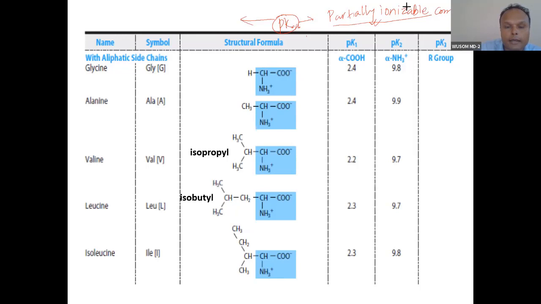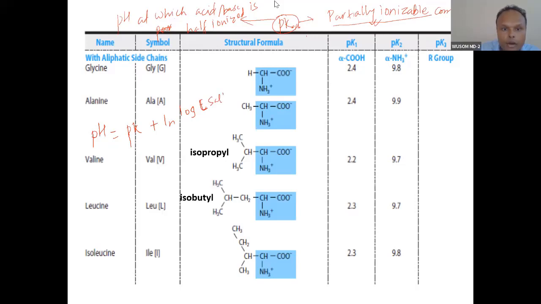Anyway, just remember pK. pK is the pH at which the acid-base is partially ionized, which is half ionized. You can get this from the Henderson-Hasselbalch equation. You can write it: pH is equal to pK plus log of salt over acid.